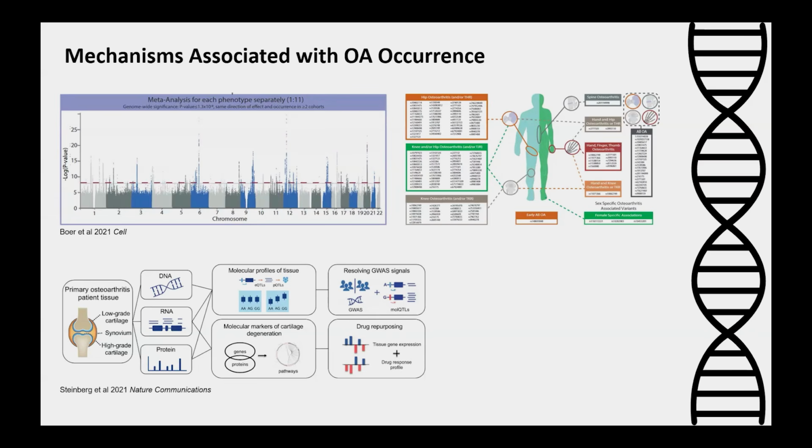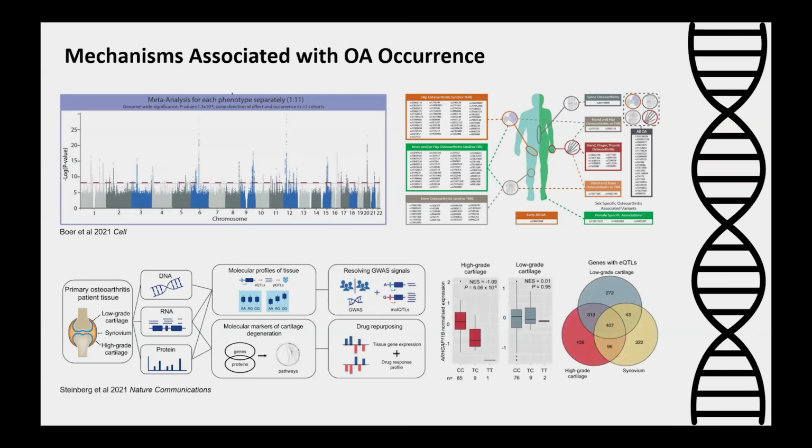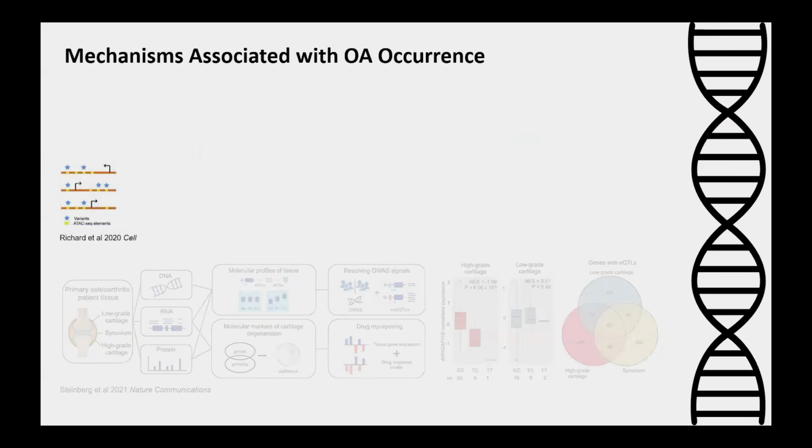By finding osteoarthritis-related genetic variants that are associated with regulatory patterns, we can map how these genetic factors are mediating their effects to contribute to osteoarthritis development. So that's one way to understand regulatory mechanisms underlying osteoarthritis.